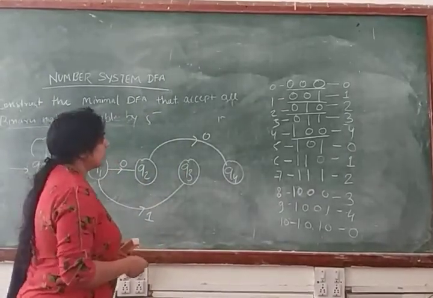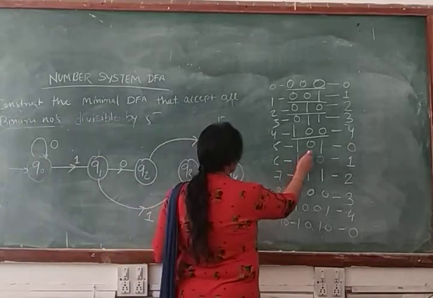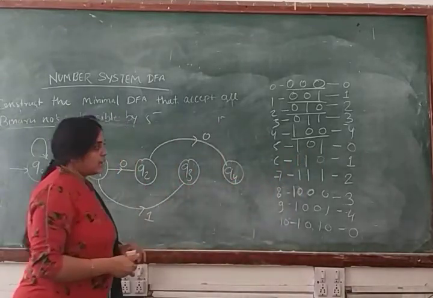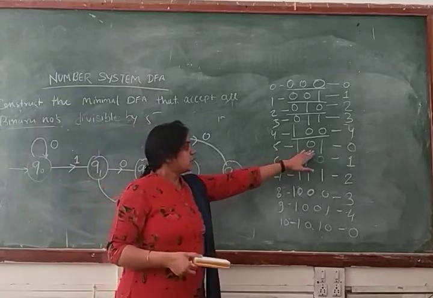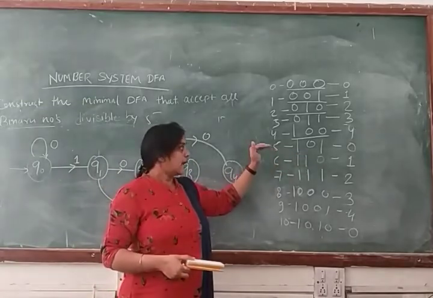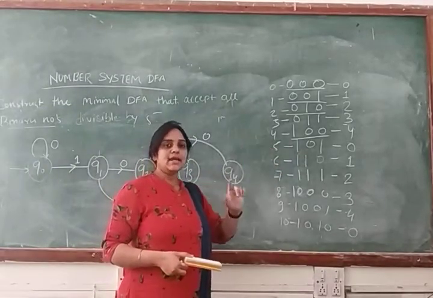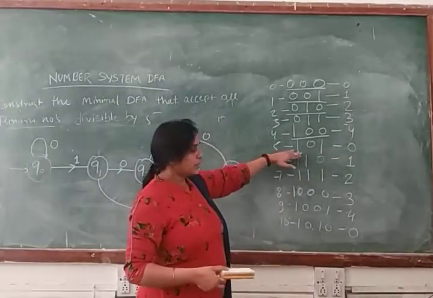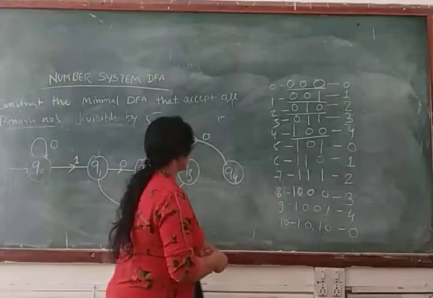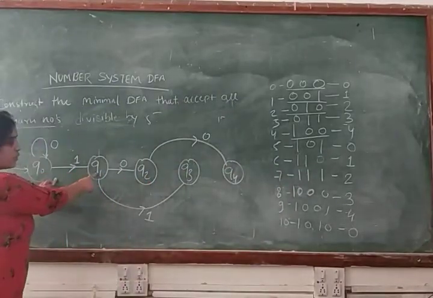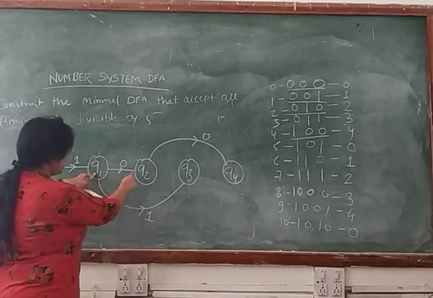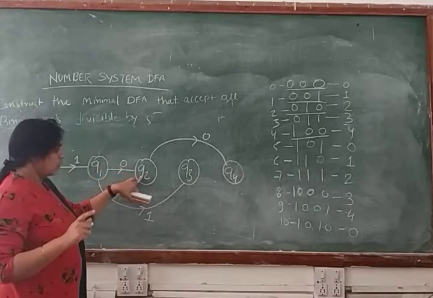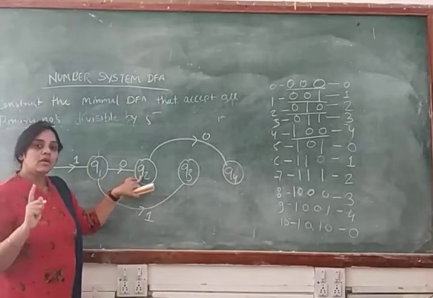And these states basically represent your remainders. Clear? Now we will make transitions for another string, and that is 1 0 1. 1 0 1 means 5. Clear? And when you divide 5 by 5, you will get remainder 0. So make the transition for this string 1 0 1. Check, we have a transition for 1 and a transition for 0 also. Now we make a transition for 1.